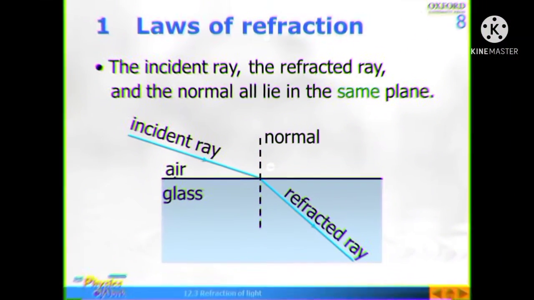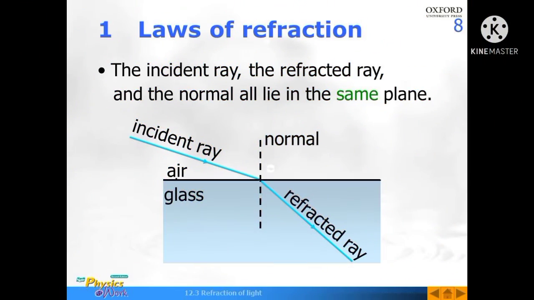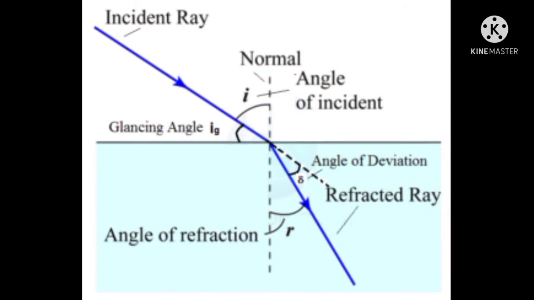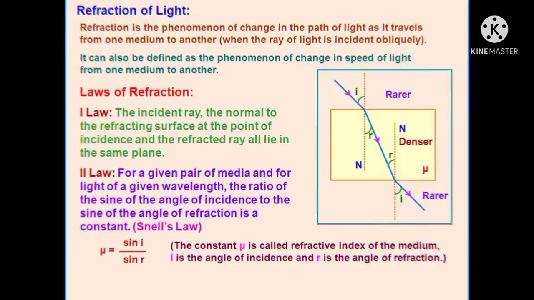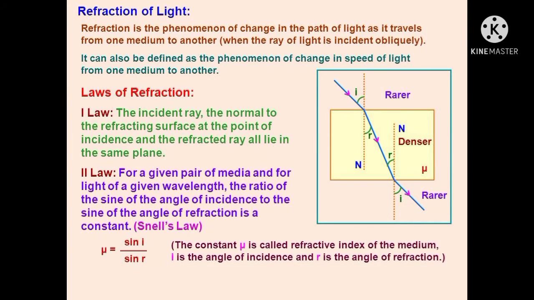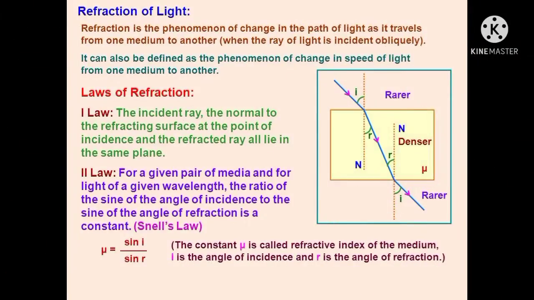refraction. It has two laws: the incident ray, the refracted ray, and the normal all lie in the same plane. The ratio between sin i and sin r is constant. That is called the refractive index. This is called Snell's law.